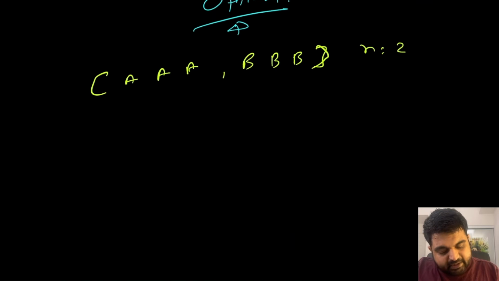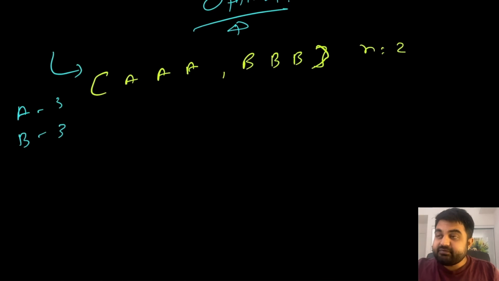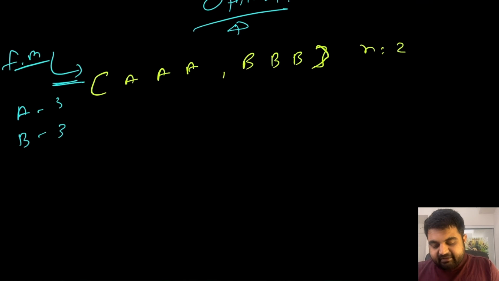So logically, in this case, both A and B occur 3 times. The first smart approach we can take is to take the entire input, run it through an array or hash map, and create a frequency map, recording how many times each character appears.